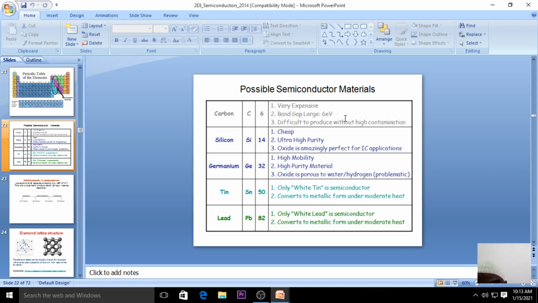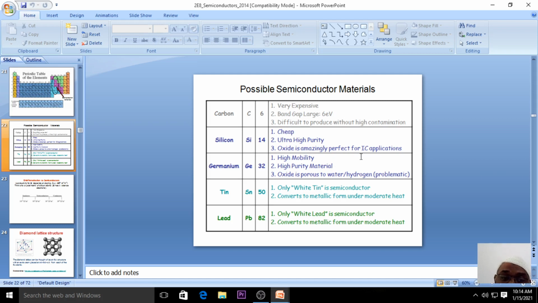Now germanium, why don't we go for germanium? Because it has a high mobility character, and it is a very pure material, right? And its oxides are very problematic for electronic devices. For electronic devices you require a very high pure material that can be doped with, for example, phosphorus. That should increase the electrical conductivity.